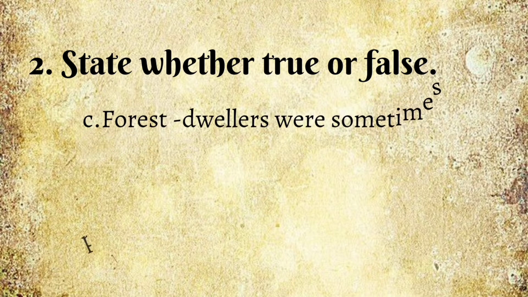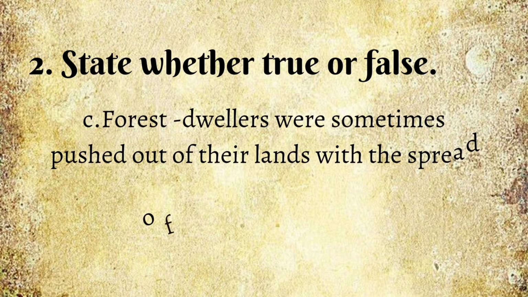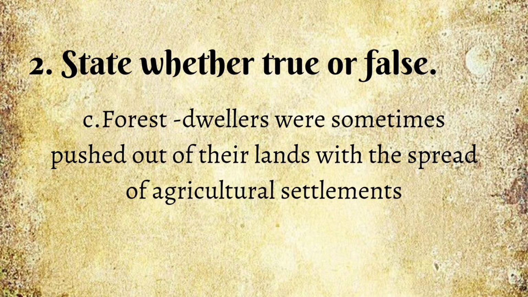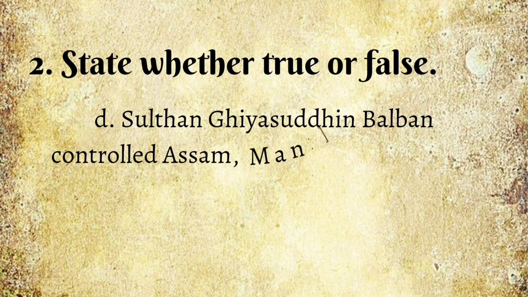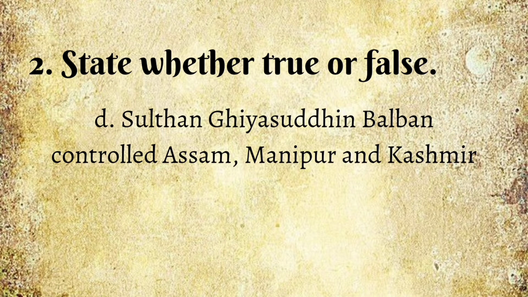C. Forest dwellers were sometimes pushed out of their lands with the spread of agricultural settlements. This is a true statement, because when agriculture began spreading, forest dwellers became homeless and were pushed out of their lands, that means from the forest. Fourth statement, D. Sultan Ghiyasuddin Balban controlled Assam, Manipur and Kashmir. Balban had a large area under control, but the given statement is false. He controlled from east Bengal to west Afghanistan, that means Gauri to Ghazni.